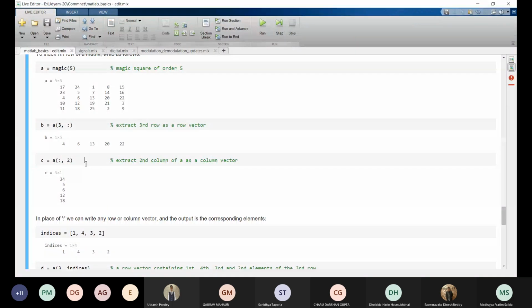The way we printed the third row, we can similarly print the second column by using this index, A of colon comma 2. So this prints the second column. Okay. Now moving on.